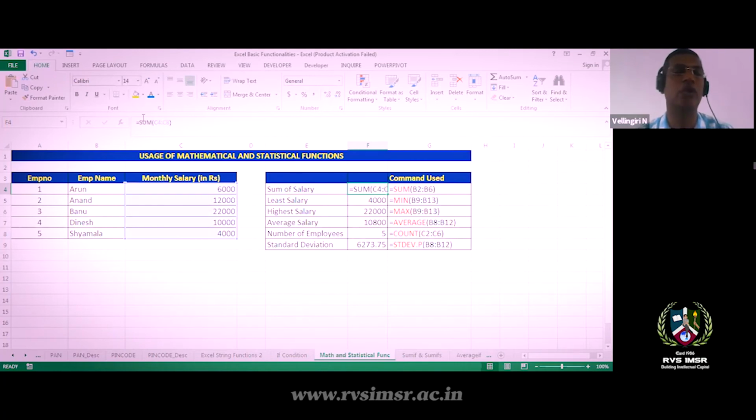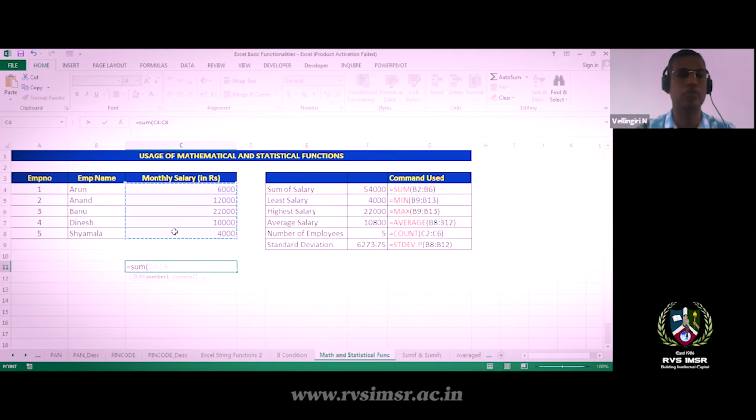It is a function called equal to SUM of my range. I'll show you: equal to SUM of, I select the range, close the bracket and press enter. It will automatically give the summation of those salaries. I'm giving a small sample of data; if it is a huge sample, manually you cannot do something like this. The system will give you the results within a fraction of a second. So using the SUM function, we can identify the sum of salaries.